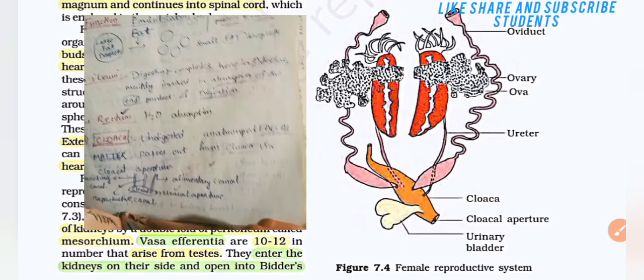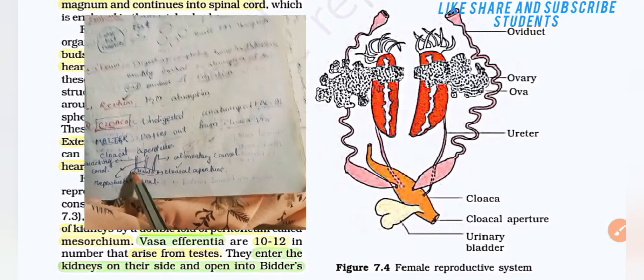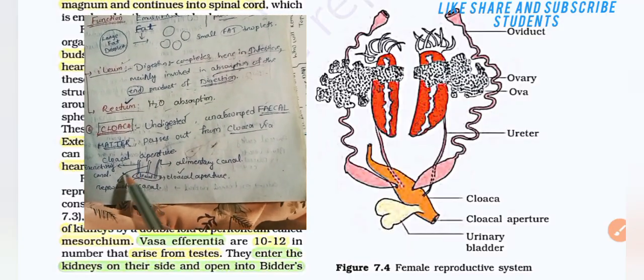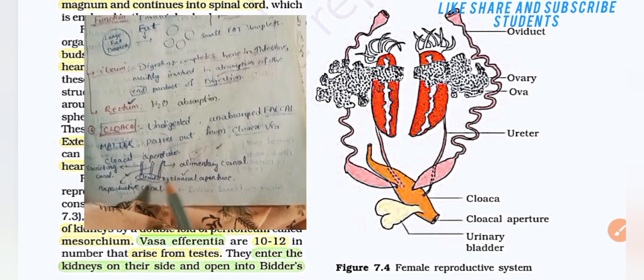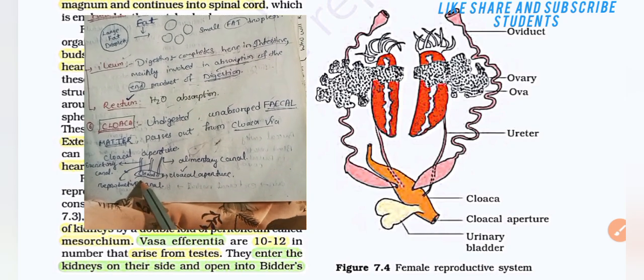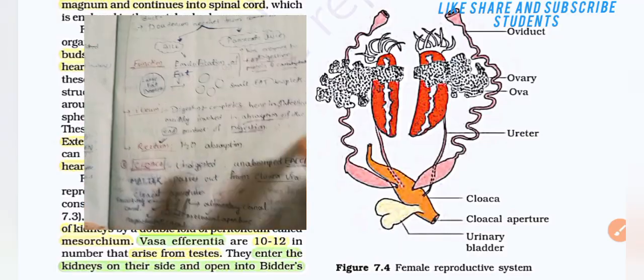Here the cloaca is present. In the cloaca, many ducts come together: the excretory canal, the alimentary canal, then the reproductive canal. Then the cloacal aperture is present.